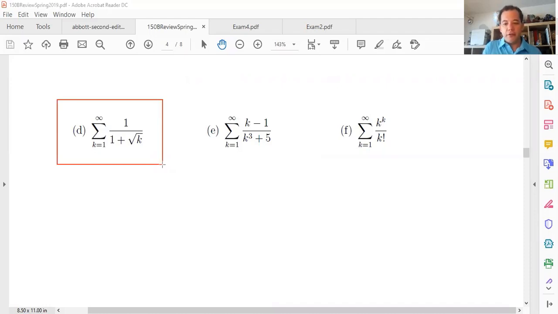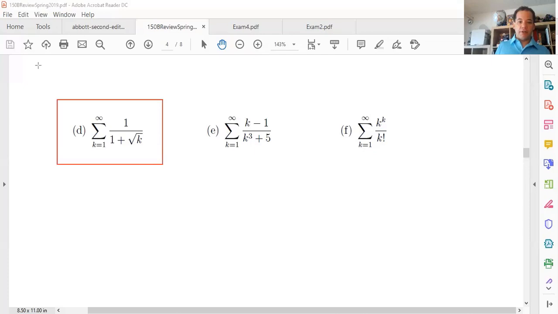The divergence test doesn't work because that clearly goes to 0, 1 over 1 plus root k. And what would be the best one for this to do? Well, comparison, right? Comparison or limit comparison to 1 over root k, which is a p-series, and we know it diverges because root k is to the power 1/2.